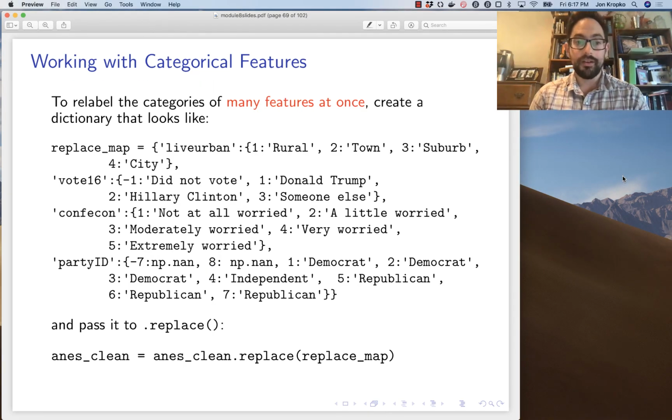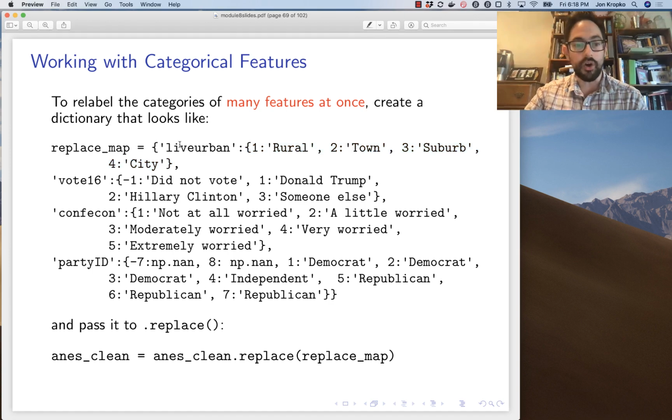If I have many features that are all categorical and I'd like to label their categories in one fell swoop, then I could create a replace map that contains dictionaries within dictionaries. So first I could say, all right, this column, live urban, is equal to this dictionary that maps what categories get labeled how.